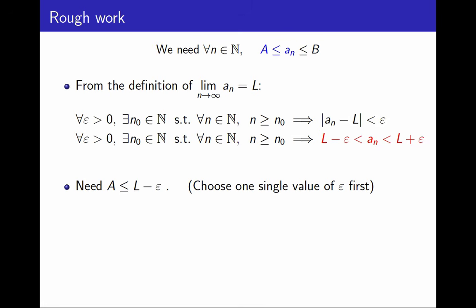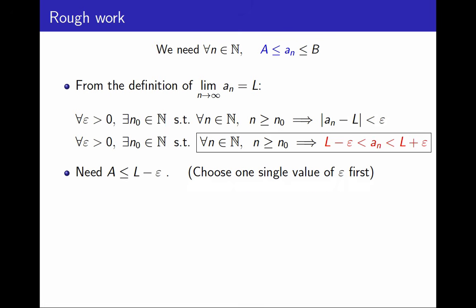And second, what I got here is not true for every natural number. It's only true for natural numbers starting at n0. That means I also have a few more terms of the sequence to take care of before. So separately from this condition, I need to make sure that big A is less than or equal to A0, A1, and so on, but there are only finitely many terms to take care of now. And I know how to do that.